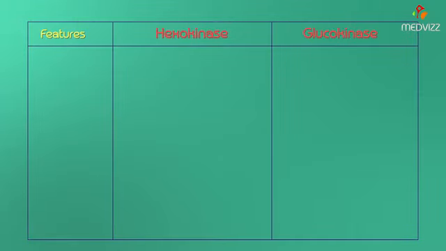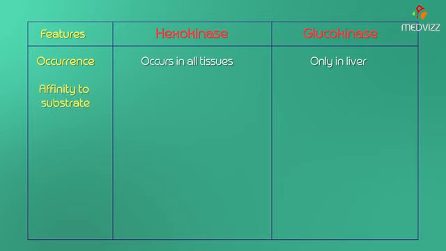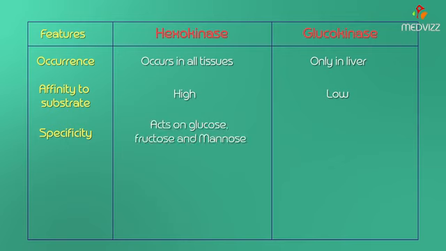If you see the differences between hexokinase and glucokinase in this table, hexokinase occurs in all the tissues but glucokinase only in the liver. Hexokinase has very high affinity to the substrate but glucokinase has low affinity. Hexokinase acts on glucose, fructose, mannose and all the hexoses, but glucokinase acts only on glucose in the liver.